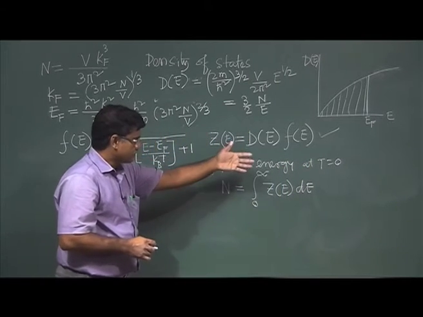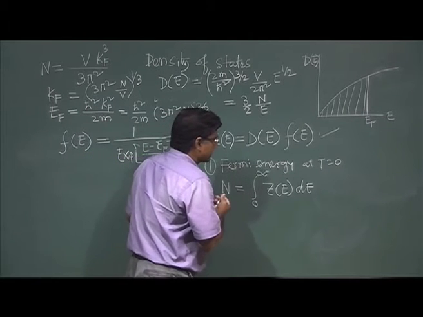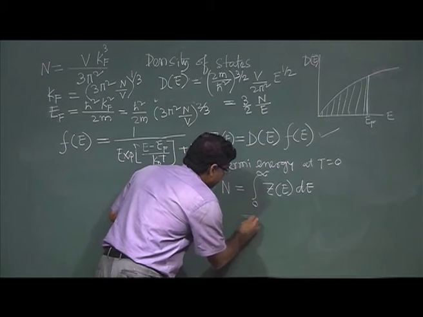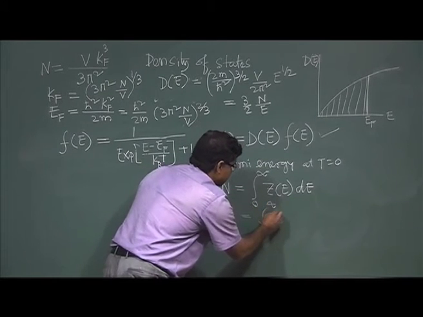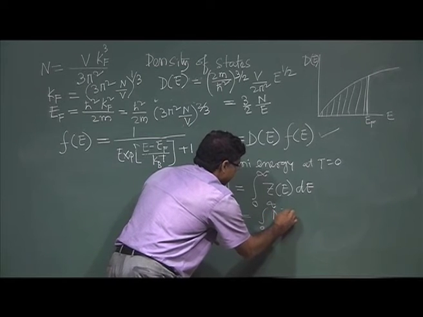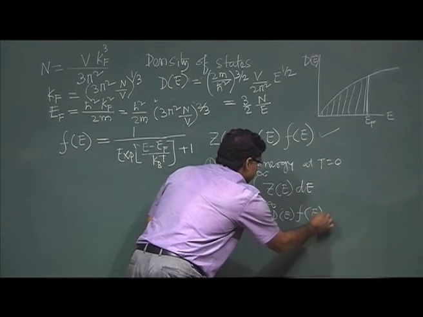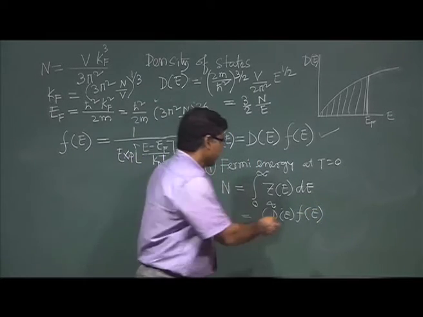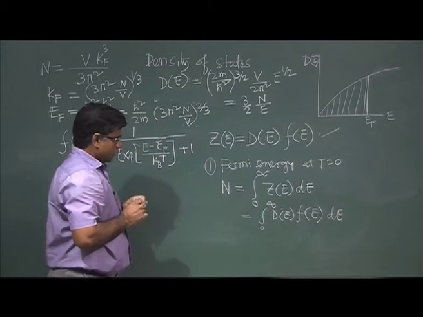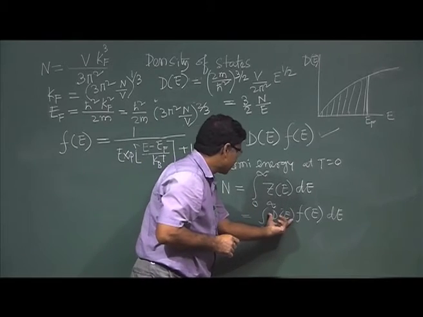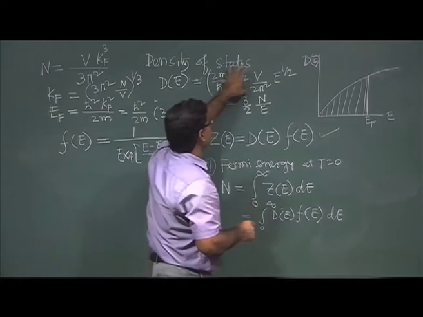Under this condition I can write the integral from 0 to infinity of Z(E) dE, that is D(E) F(E) dE, where D(E) is this.